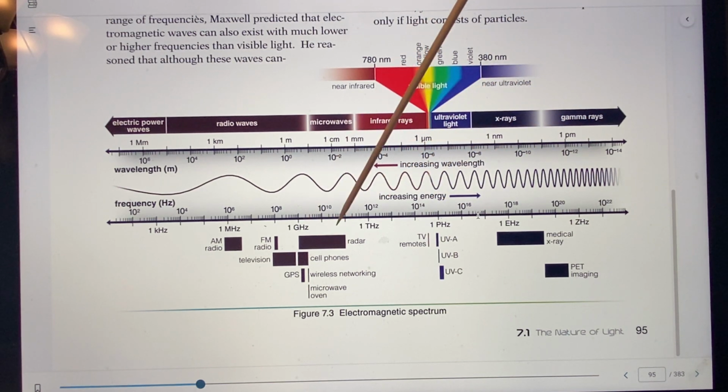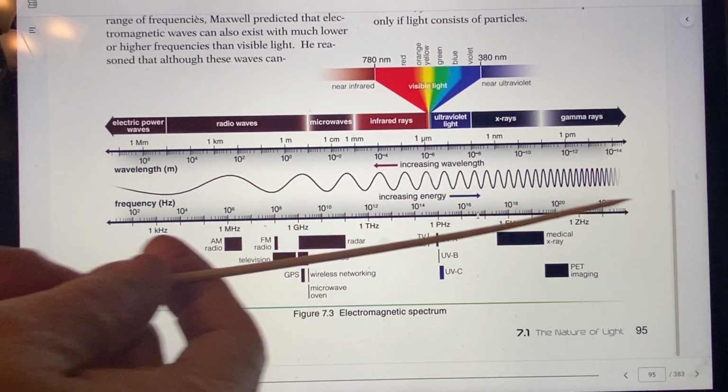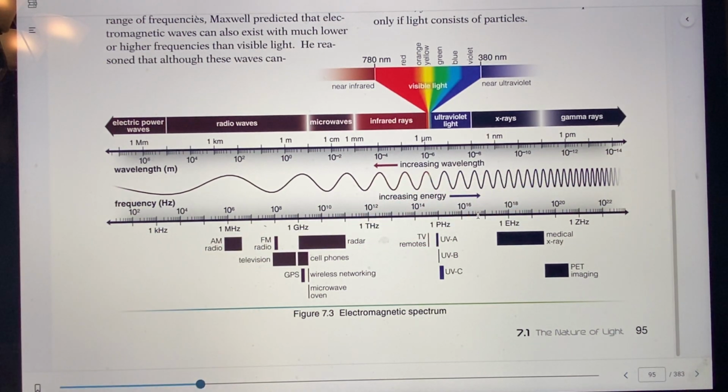Here's where they have radar, cell phones, radio waves, all in the lower frequencies. These are increasing wavelengths. They get bigger wavelengths as they go this direction, and they get higher frequencies, which causes more energy. This is the electromagnetic spectrum.